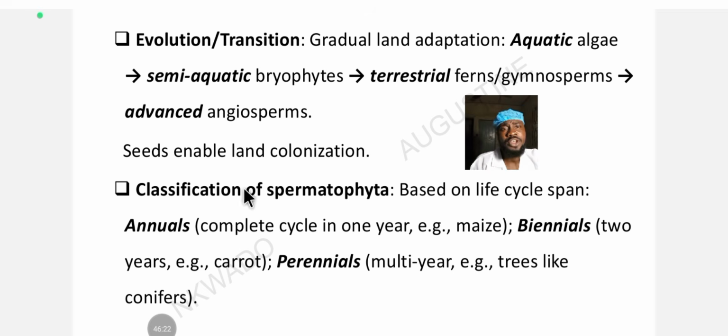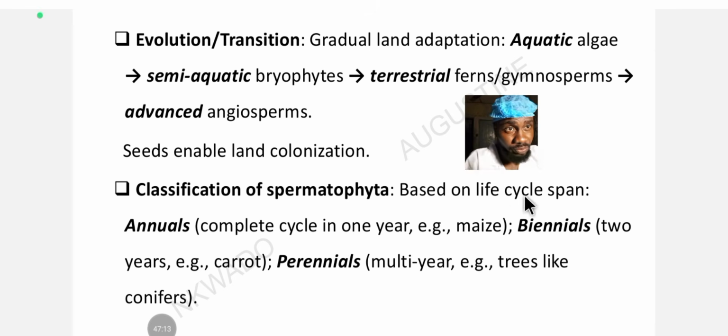All right. So the classification of Spermatophyta is based on the lifespan or the life cycle span. That is the classification. How long do they live? How long does the plant stay before it completes its life cycle? That's the classification of Spermatophyta. Spermatophyta can also be classified based on its life cycle. And this life cycle means how long this plant spends before it dies, before it completes its growing season and leaves the earth.